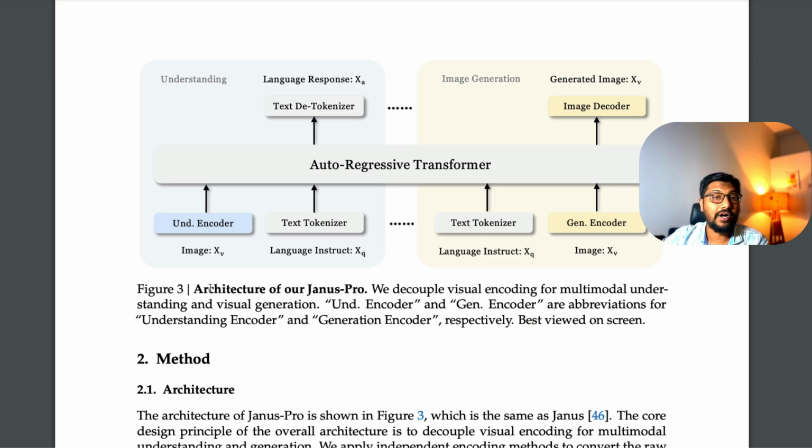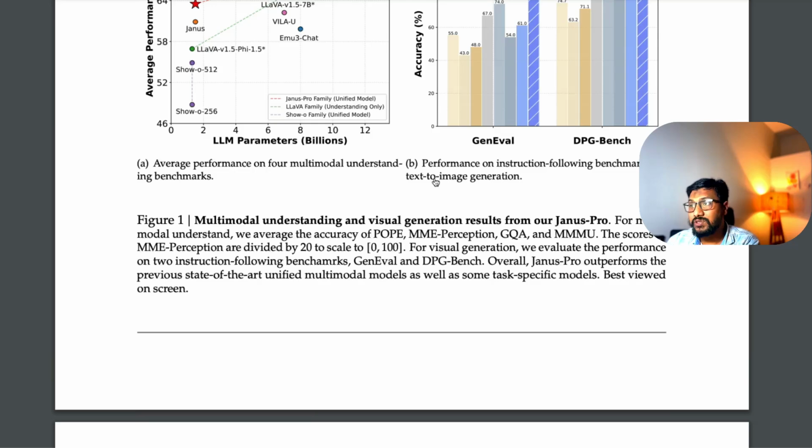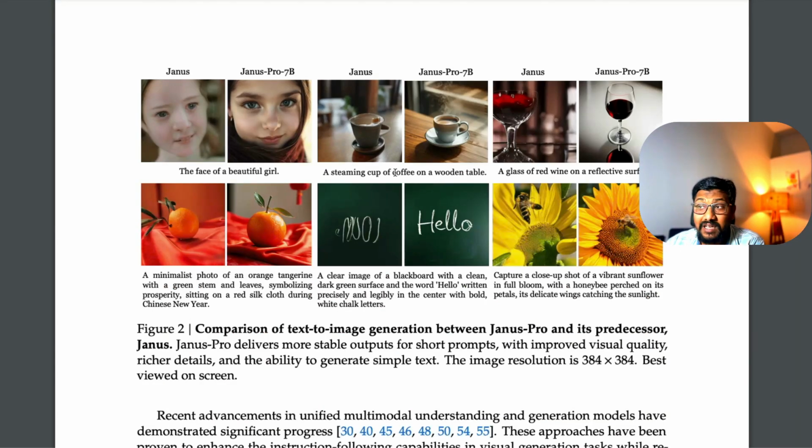This is where we go ask, can you give me a caption? And there is this other part where you can generate images as well. So there is this text tokenizer, there is this text tokenizer, and there is this generative encoder, and then there is this image encoder, understanding encoder and generation encoder, and then finally you have got the image decoder to finally create the image. And if you were to see the samples that it has created, the samples are quite good.